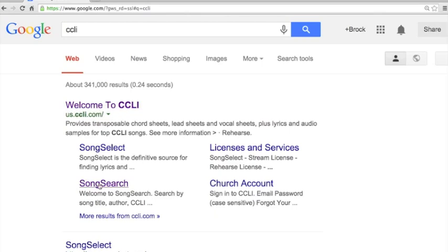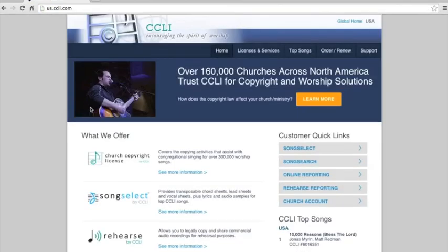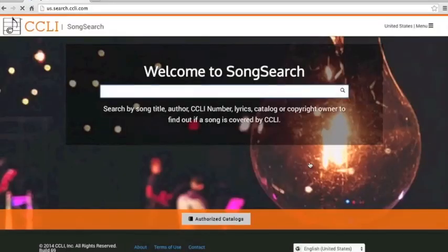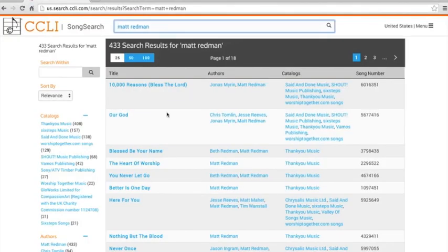Because you see that link here, I'm going to walk you through the site itself, and so you can still access the song search. So on the page, you look over here to the sort of middle right and you see song search. Click on that quick link and that will bring up your search bar. So here you can type Matt Redman. Let's start there. So type Matt Redman, and the first result is 10,000 Reasons.